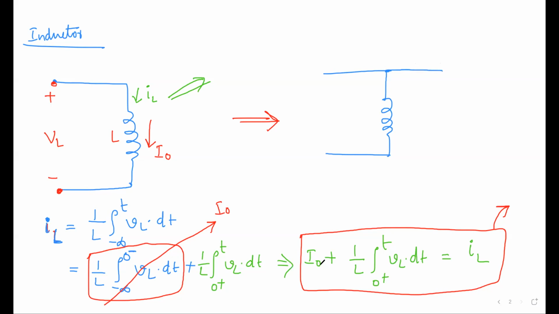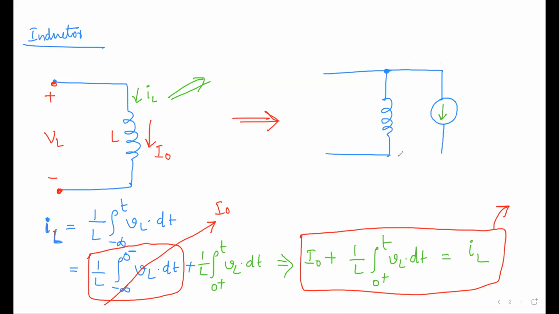But there is one more extra current, which is nothing but a current source. And the current source is actually going away from the node. So this IL is entering and I naught is going away from the node. So if it is going away from the node, what happens? The direction you must give in something like this.